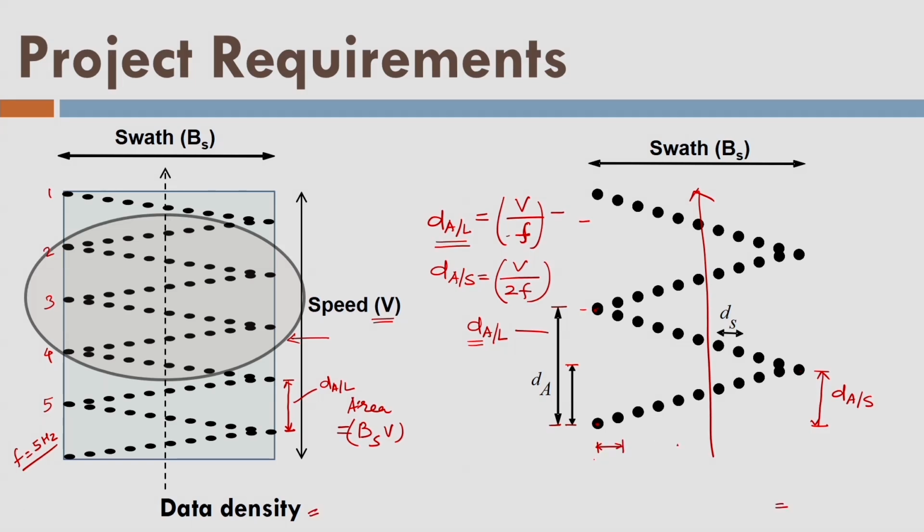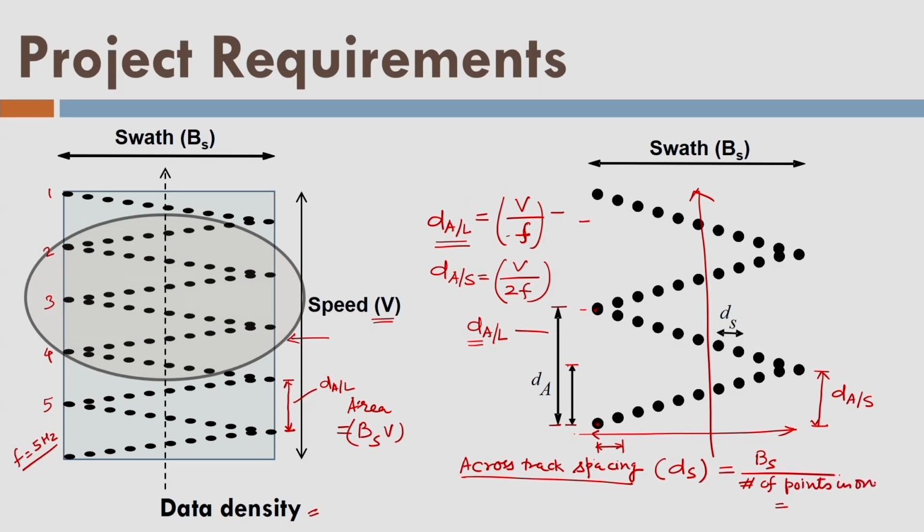Let us define the across track spacing. It is the average spacing between any 2 points here along the swath, and that spacing is the across track spacing. I am writing it with the help of the ds symbol. So ds is given by swath divided by number of points in one scan line. So what about the number of points in one scan line?